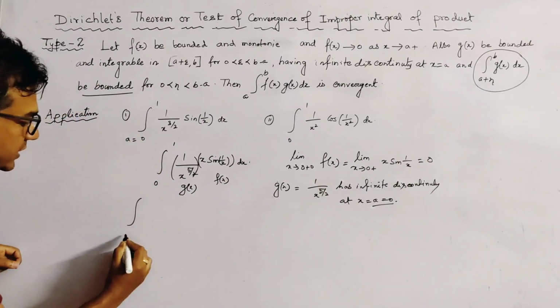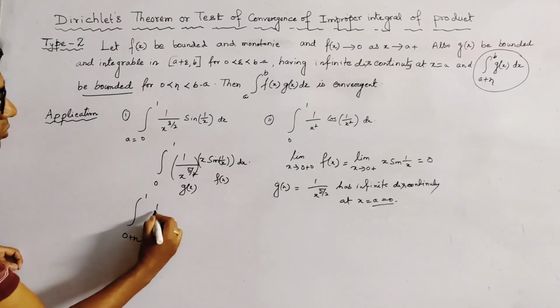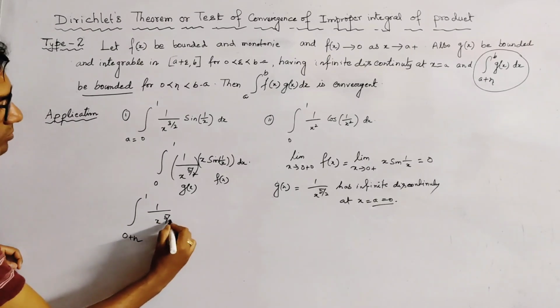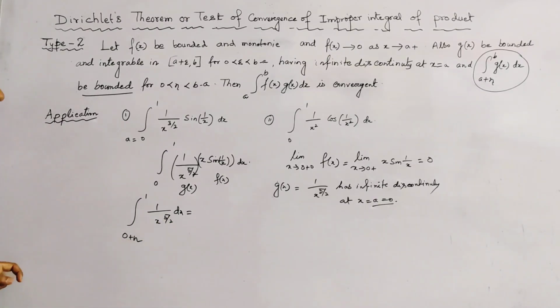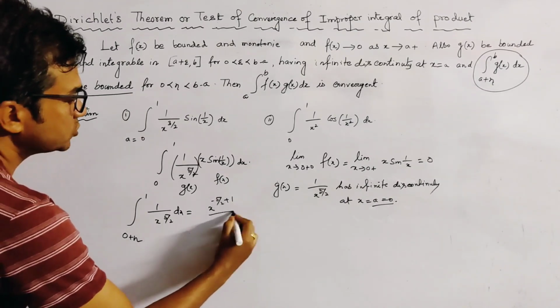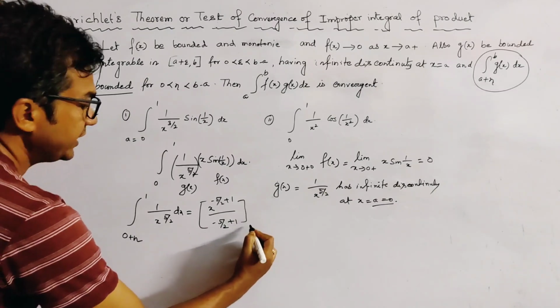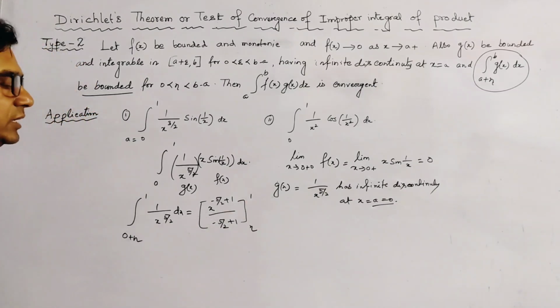Also integration 0 plus eta to 1 of 1 by x to the power 5 by 2 dx is equal to x to the power minus 5 by 2 plus 1 divided by minus 5 by 2 plus 1, with range eta to 1.